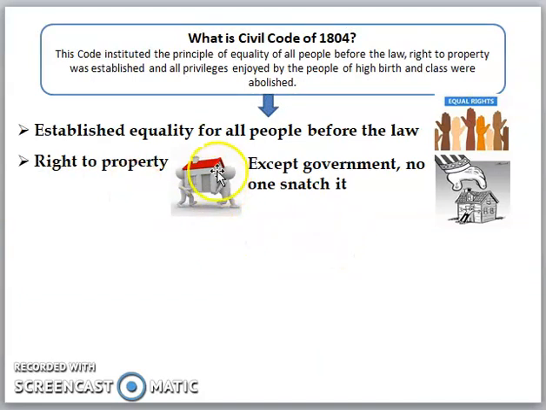Now, whoever owned property, the houses, the farms, they were registered in their names. No one can snatch them, not even the vassals. The only thing that could happen was that the government could seize them in case of a crime. Other than that, the citizens are the sole owners of their own property.